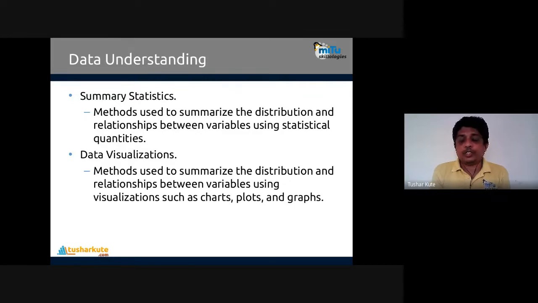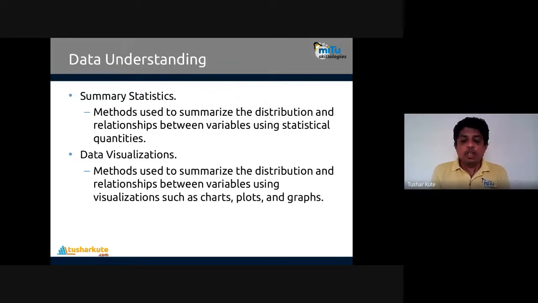Then data visualization. Visualization is also one of the most important aspects of data exploration. It contains the methods used to summarize the distribution and relationship between the variables using visualization such as charts, plots, and graphs.